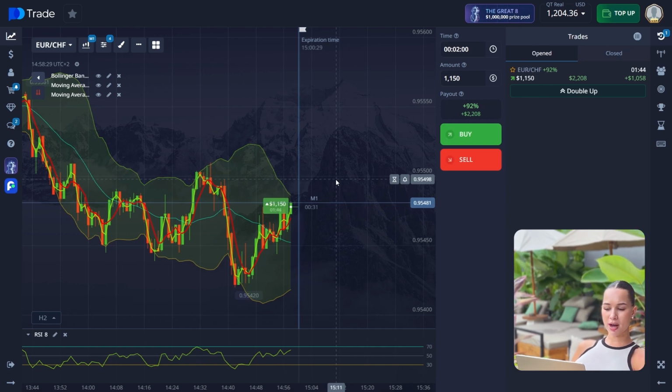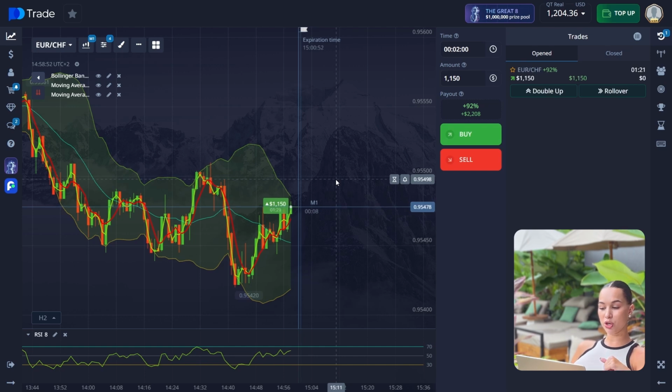So firstly, price exited the oversold zone and broke above the Bollinger middle line. Before the trade was open, the price was near the lower Bollinger Band, indicating a potential local bottom. So the price moved above the middle Bollinger Band and started rising, confirming the possible development of an upward trend. Also, the middle Bollinger Band is now acting as support from which the price may continue to rise.